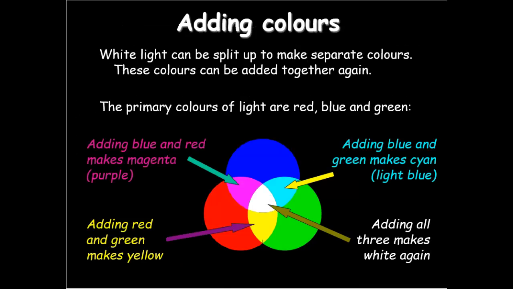Now, white light can split up to make separate colors, and these colors can be added again together, all right? So we have the primary colors, which are red, blue, and green, and you can mix them by like adding blue and red, you're going to get a purple color. If you mix red and green, you're going to get like a yellow color. And the same here with green and blue. All right, so you can see all of these colors, but when you put them all together, you can see that adding all 3, the red, green, and blue, it's going to make white again because it's just going to keep kind of like watering it down.